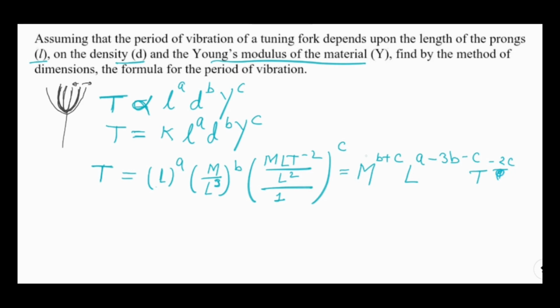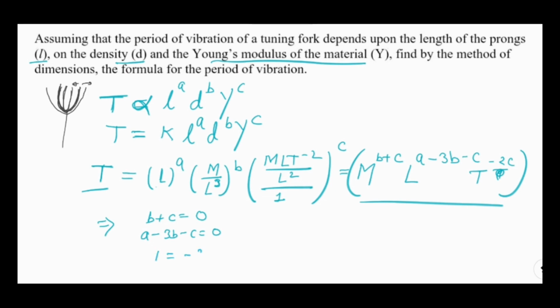Now this expression should have the same dimensions as the LHS. So b plus c is 0, because in the LHS there is no term of mass. a minus 3b minus c should be 0, because again in the LHS there is no term of length. And time to the power 1 is in the LHS, so 1 equals minus 2c.